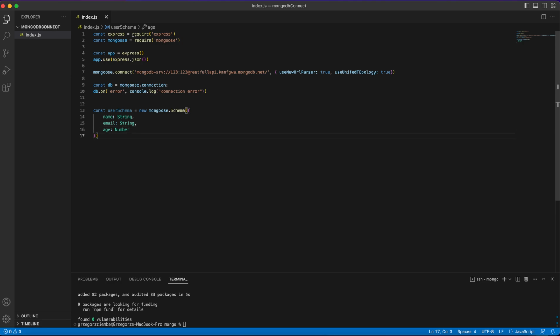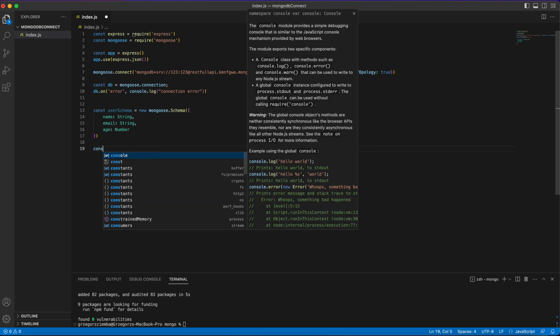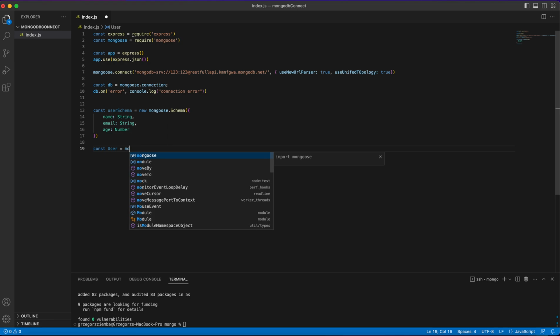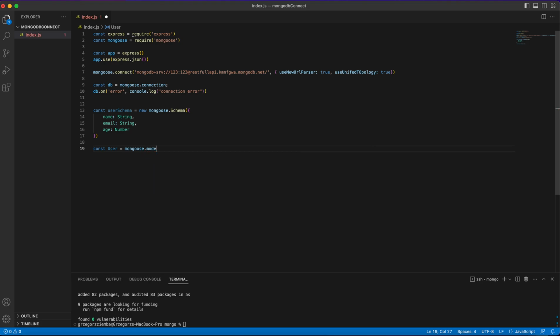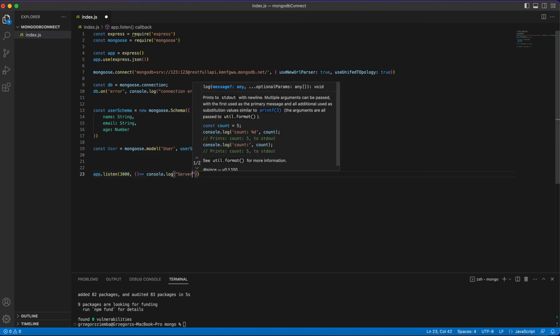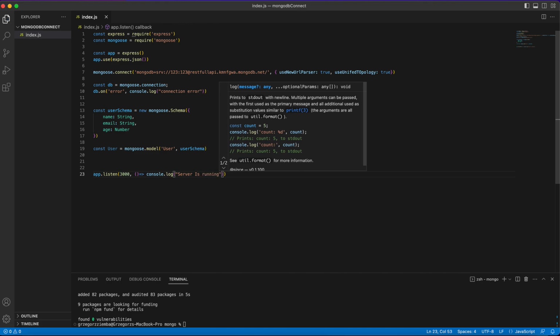Okay, we've created the very brief and very easy schema, and we should assign it to the model, to our database model that we'll be using later on. So mongoose.model user and user schema as the second parameter. And also the last thing, to make our application work, we need to create a port where our application will listen, and we'll check if the server is running.